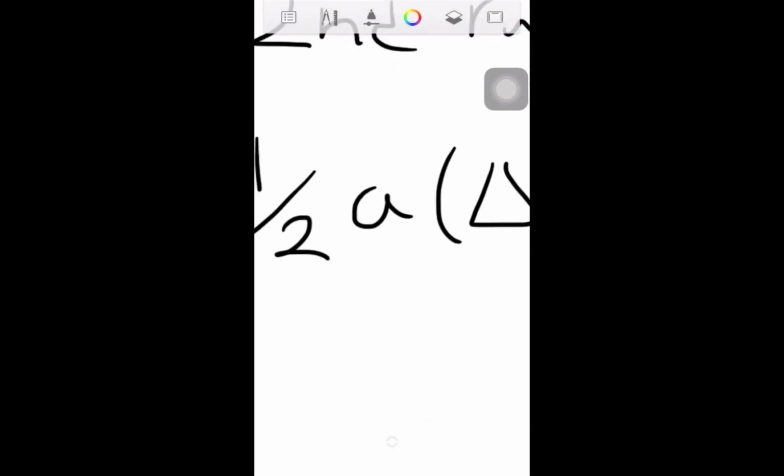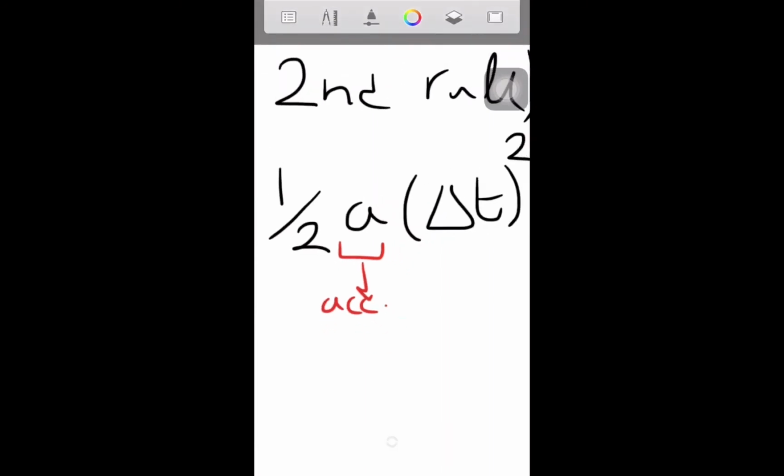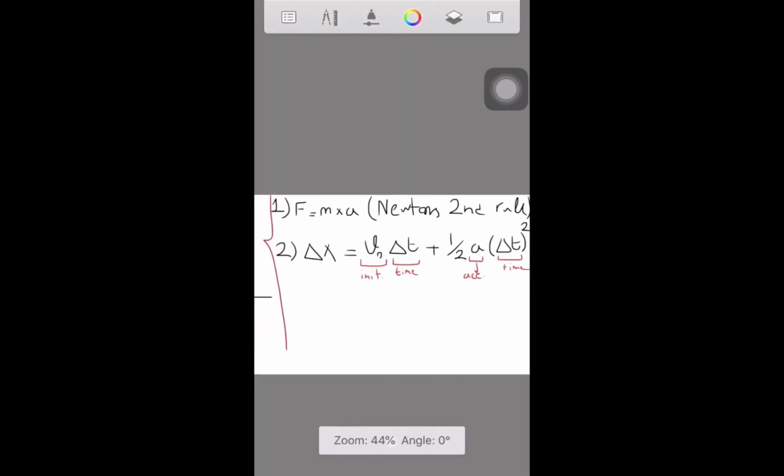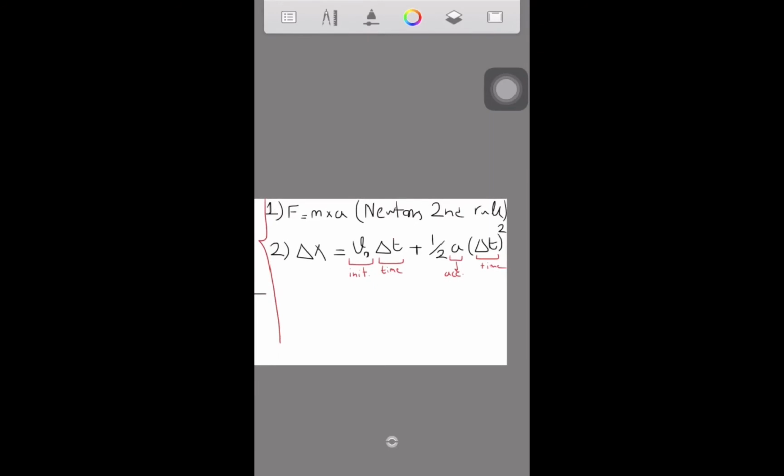Okay, so this is basically our acceleration. I write just ac, which stands for acceleration, and this is just the elapsed time itself. So this is also our time. Now this is a formula to calculate the amount of change in the position.